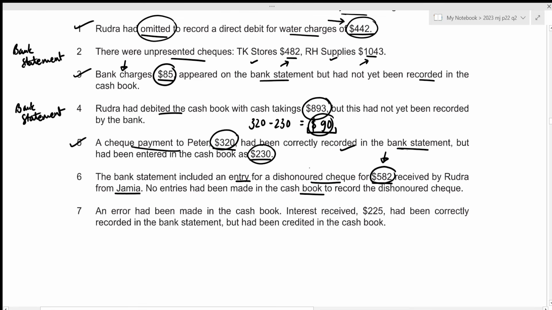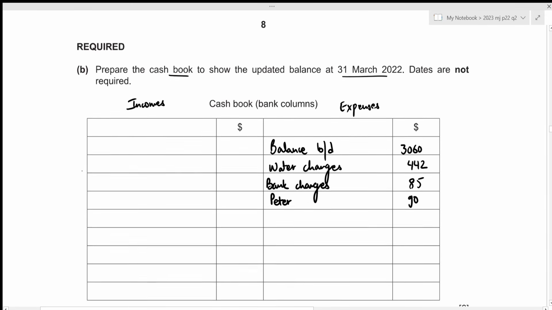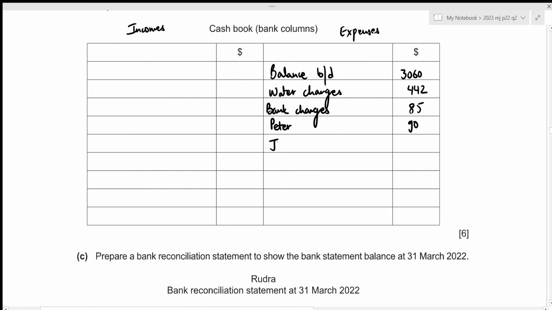So we need to cancel it out from our income, which means that we need to present this 582 on the expense side of our cash book so that it cancels out with the previously mentioned income from the check given by Jamia. So what we need to do is just write down this amount of 582 on the credit side to represent it as an expense so that it can be cancelled out with the previously entered income of the same amount. So let's write it down. We can just enter this amount under the heading of Jamia. That will be Jamia with the amount of 582.